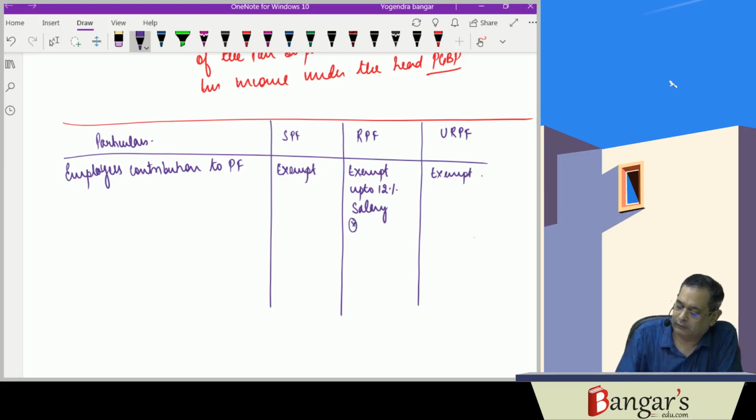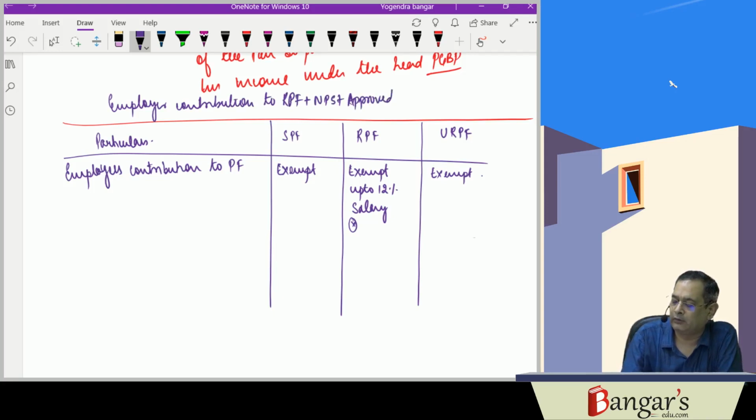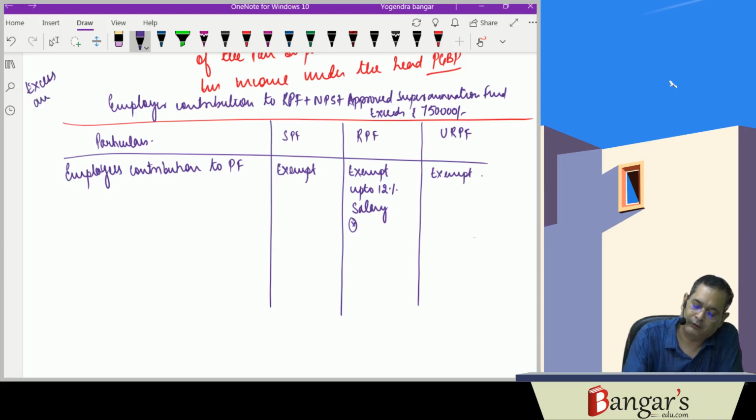Besides this, as we have discussed earlier, if the employer's contribution to RPF plus NPS plus approved superannuation fund exceeds 7,50,000 rupees, the excess amount is taxable.